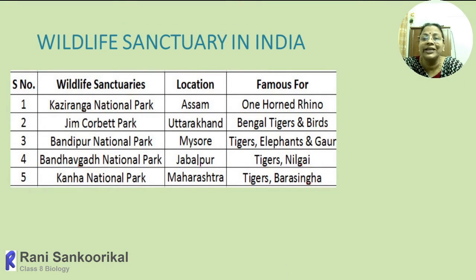These are a few examples which are given: Kaziranga National Park, Jim Corbett Park, then Bandipur National Park, then Bhagwada National Park, Kanha National Park, with their location and what they are famous for. This is a list of national parks. One-horned rhino, Bengal tiger, birds, tigers, elephant, gaur, and tigers, Nilgai, not Nilgiri, Nilgai, tigers, Barasingha. All these are the main animals. They are respectively protected in different areas.